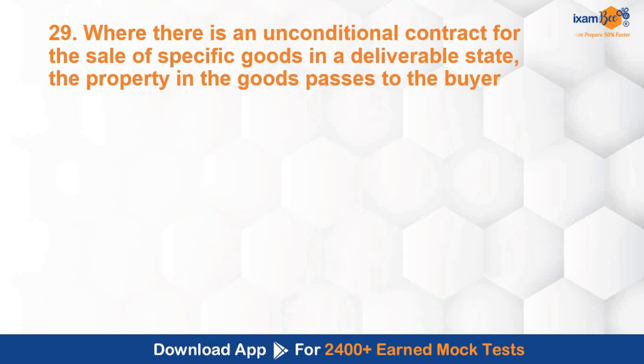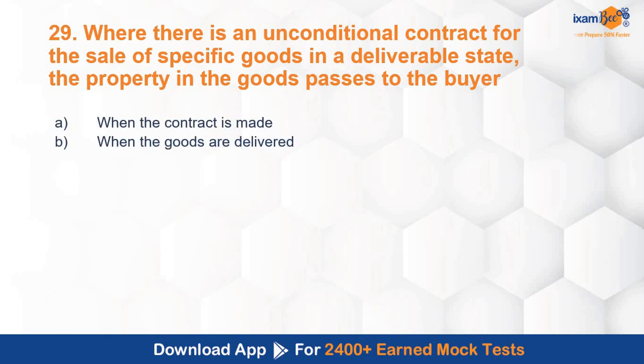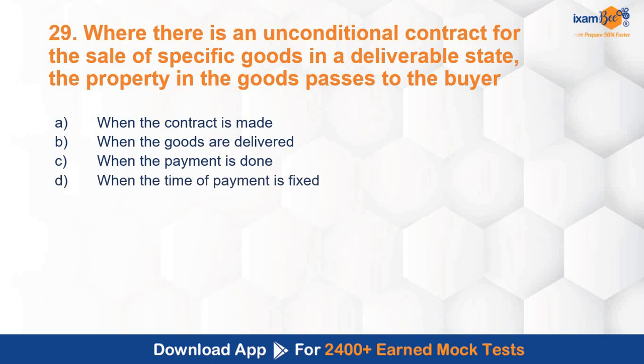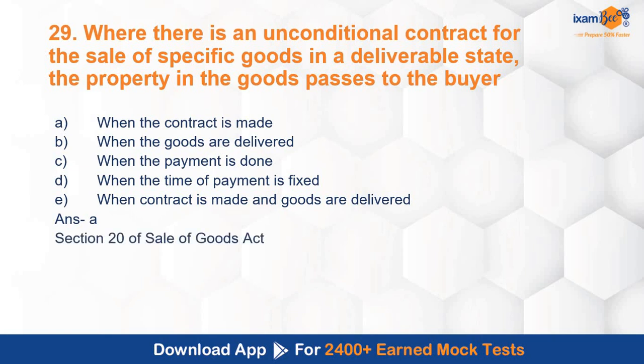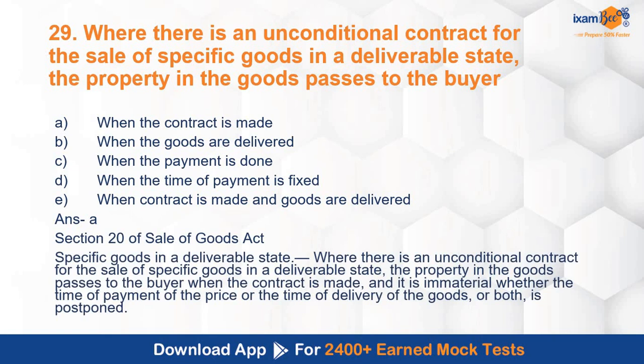Where there is an unconditional contract for sale of specific goods in a deliverable state, the property in the goods passes to the buyer when the contract is made, when the goods are delivered, when the payment is done, when the time of payment is fixed, when contract is made and goods are delivered. So the correct answer over here, again a question from Sale of Goods Act only. Goods are in a deliverable state. Then the property in the goods passes to the buyer when the contract is made. Section 20 of the Sale of Goods Act.